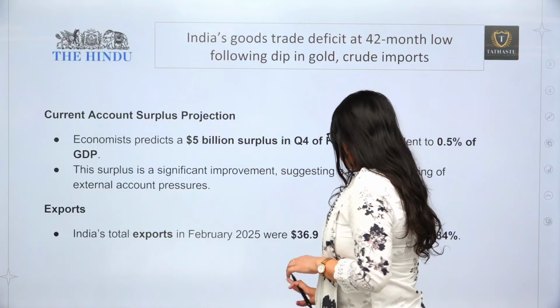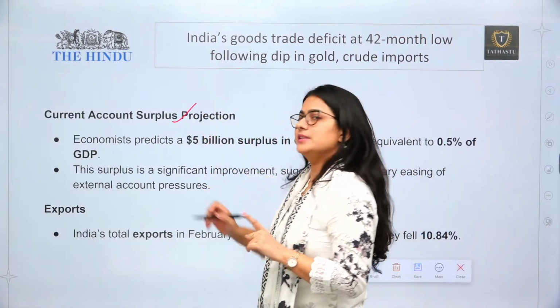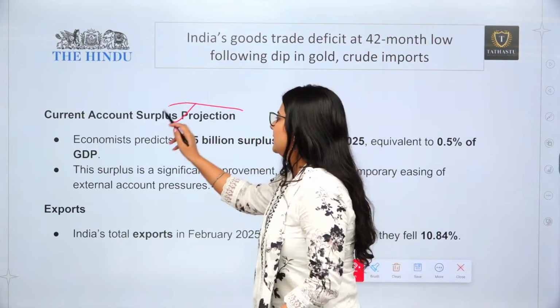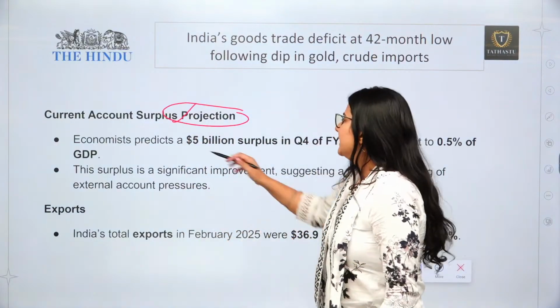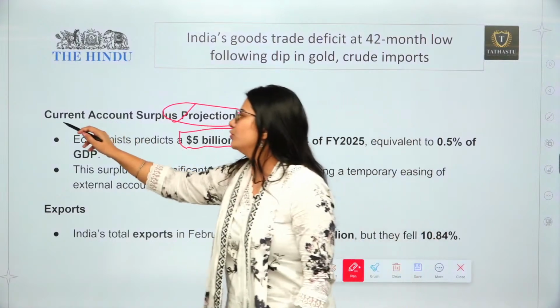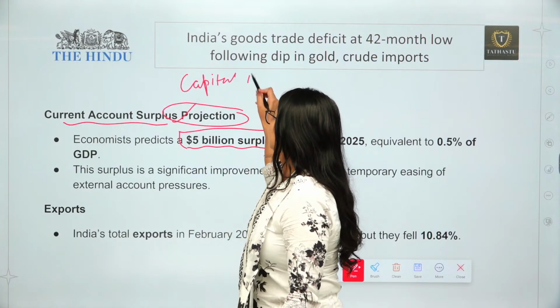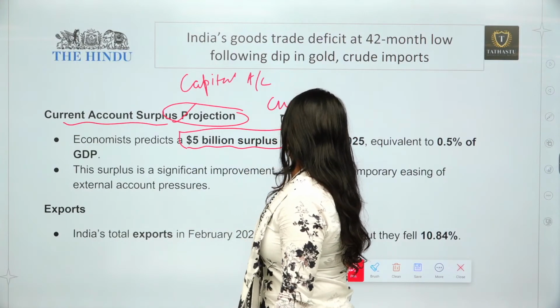Secondly, what was there in the news was the current account surplus projection. Actually, it's just a projection. Economists have predicted that there is going to be a surplus of $5 billion. It's the current account, not the capital account. You know that there are two accounts, the capital account and the current account.